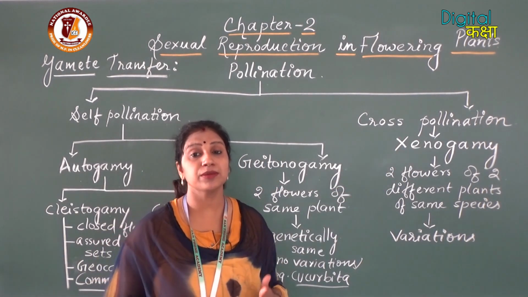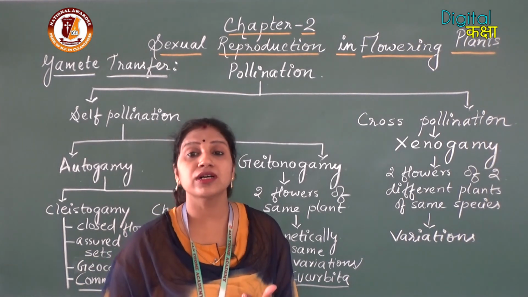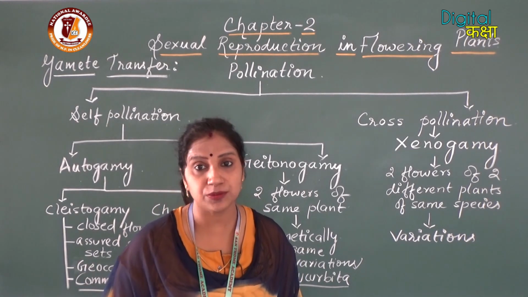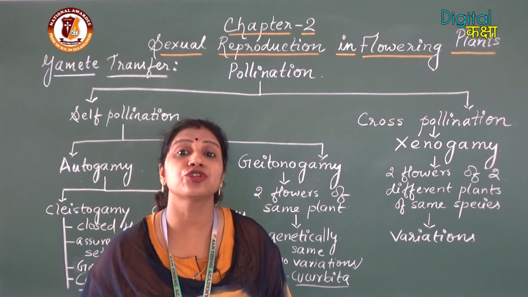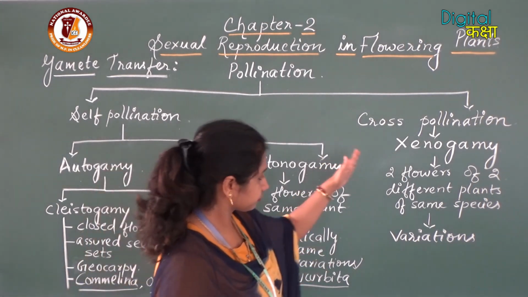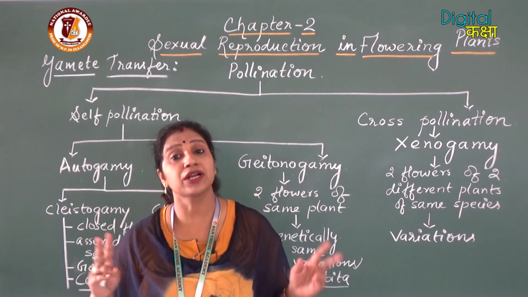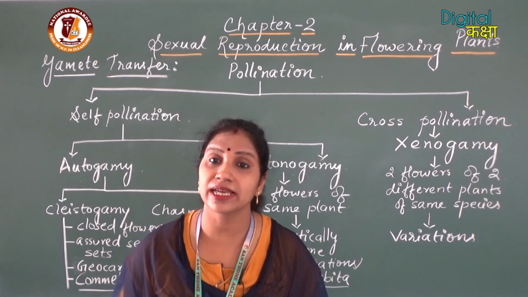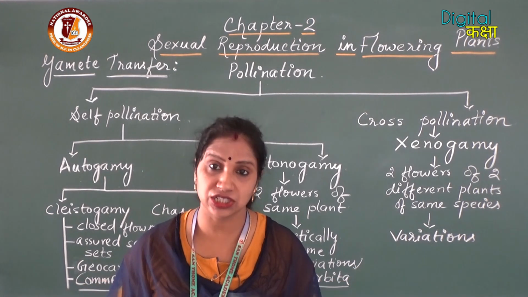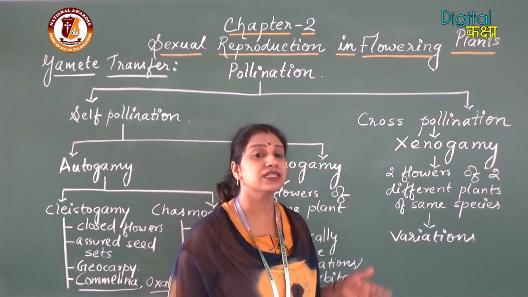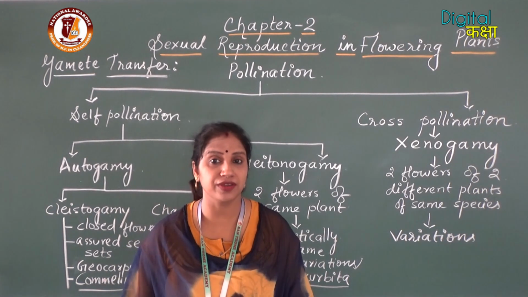So xenogamy means the pollination will occur between two flowers born on two different plants, but the species should be the same. Here there are full chances of variations. Why? Because the plants are entirely different. The species remain the same but the plants are different, so there are chances of variations.